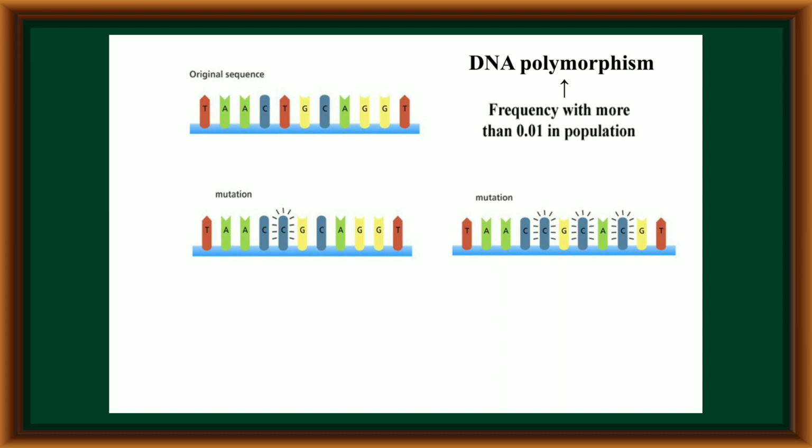This DNA polymorphism can easily transmit from one generation to another generation within a population. Such a phenomenon is called inheritable mutations.